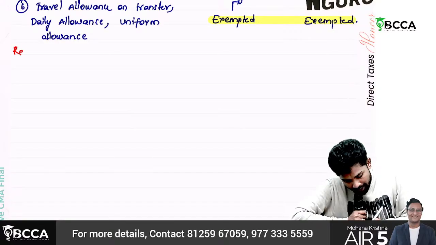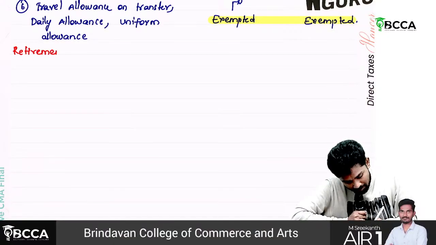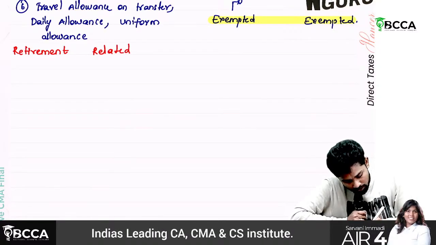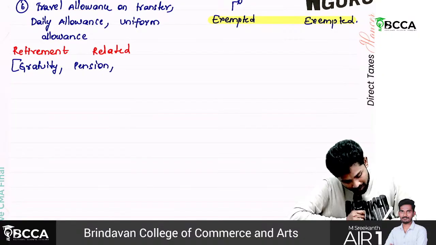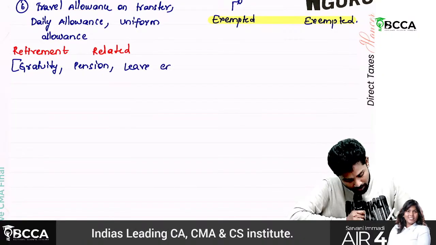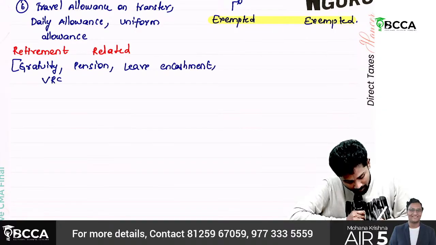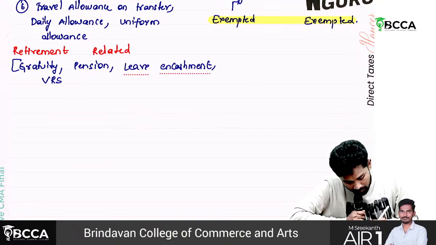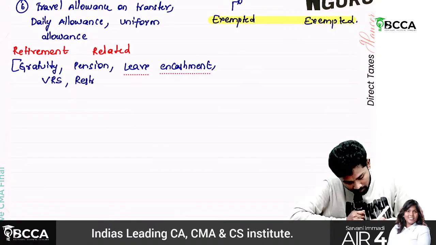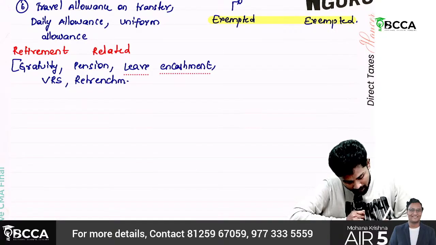Then retirement related, sir. Retirement related, now what are those? Gratuity, pension, leave encashment, VRS, retrenchment, PF.